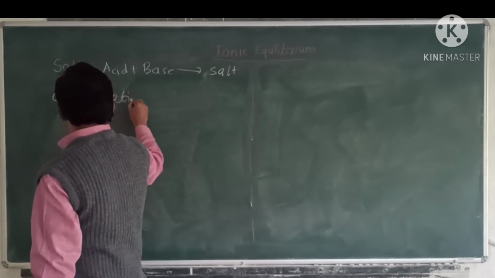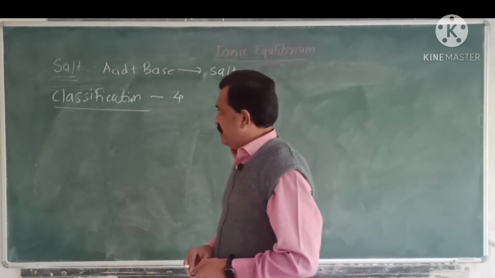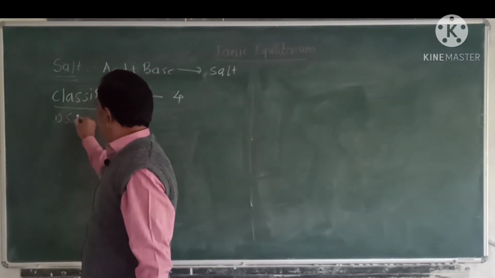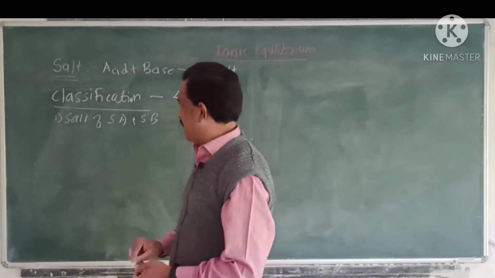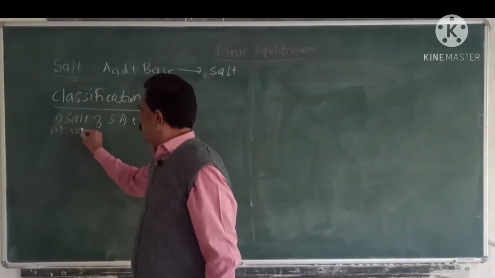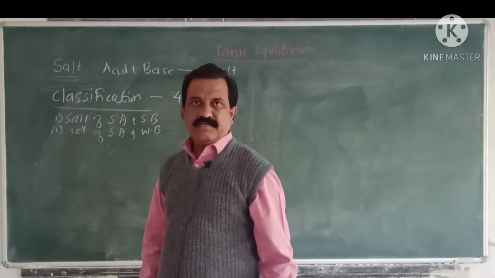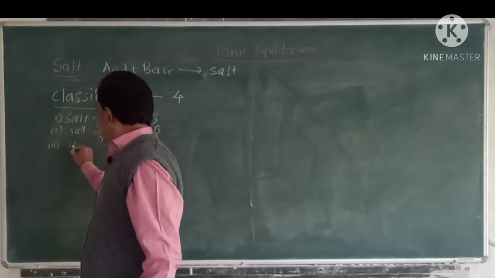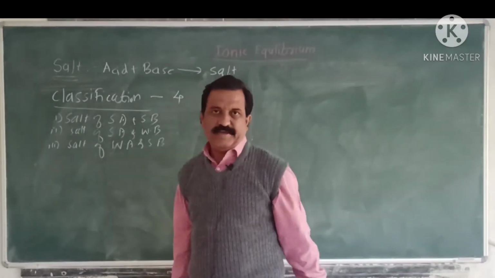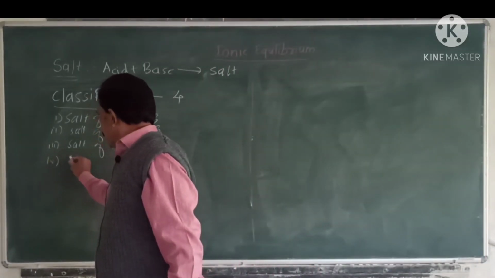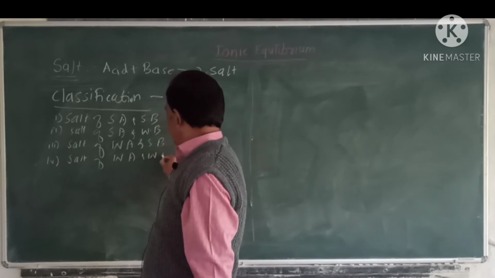That is, salt is classified into 4 different types, which are: a salt of strong acid and strong base; second, a salt of strong acid and weak base; third, a salt of weak acid and a strong base; and the last one is a salt of weak acid and weak base.